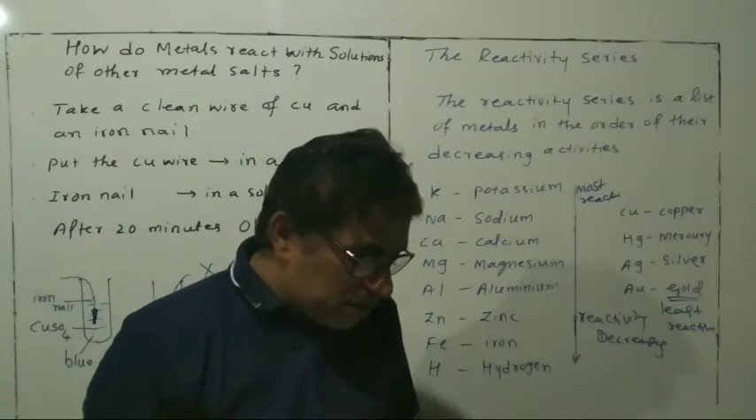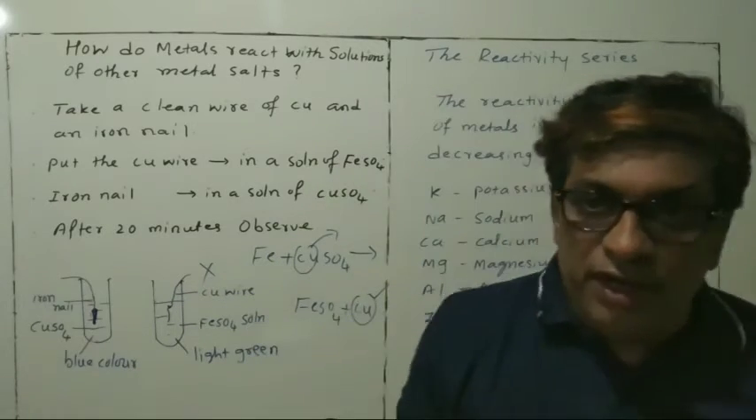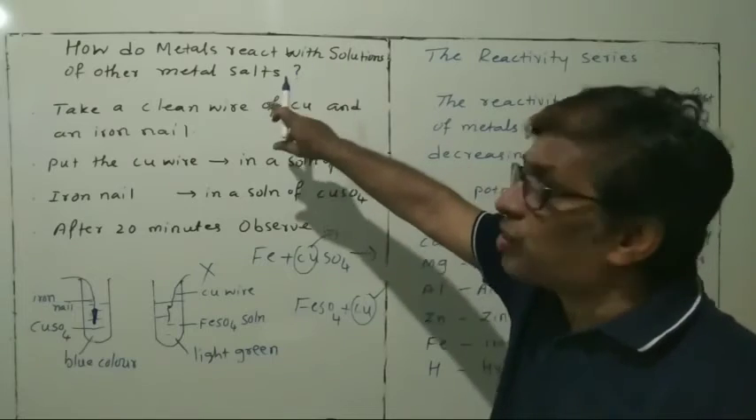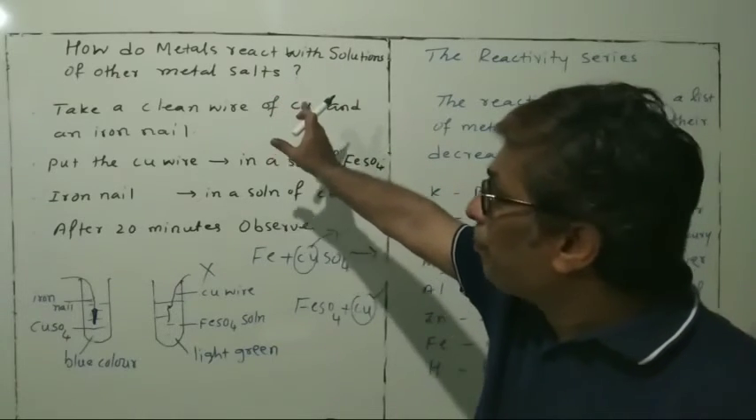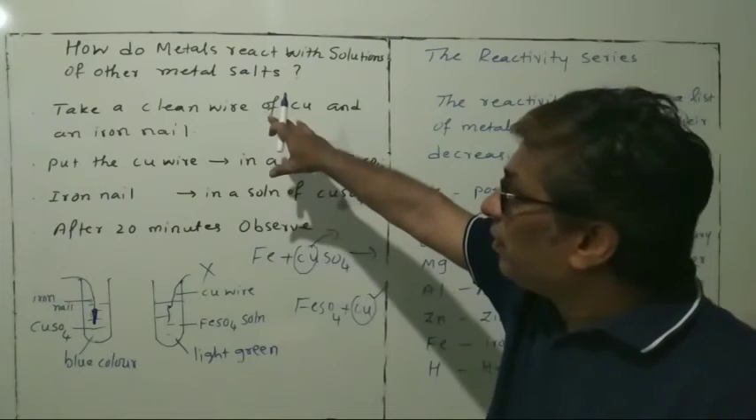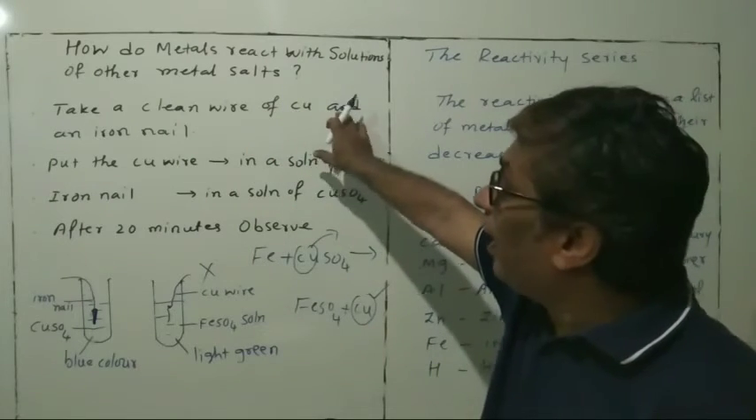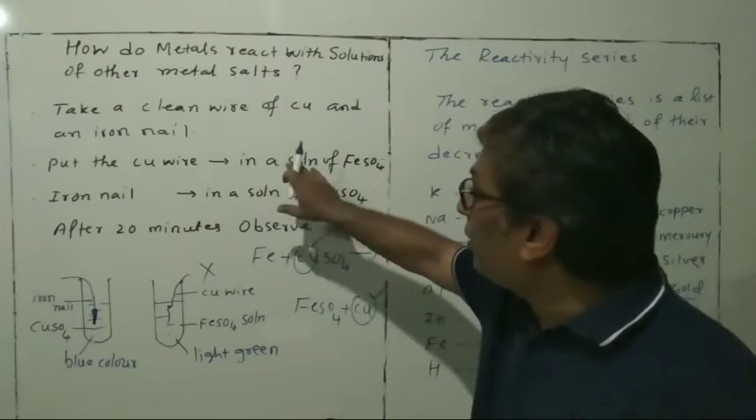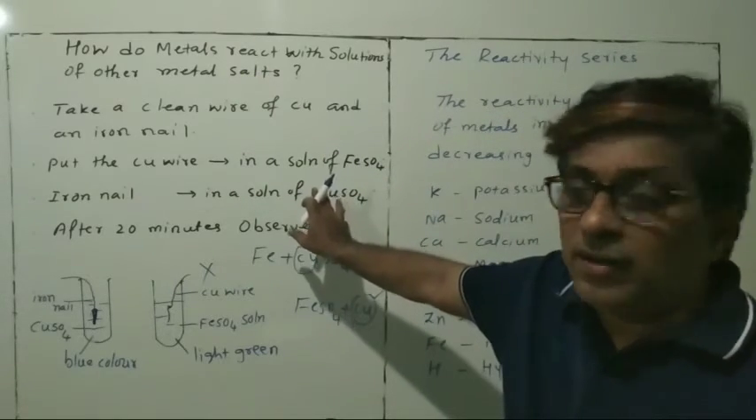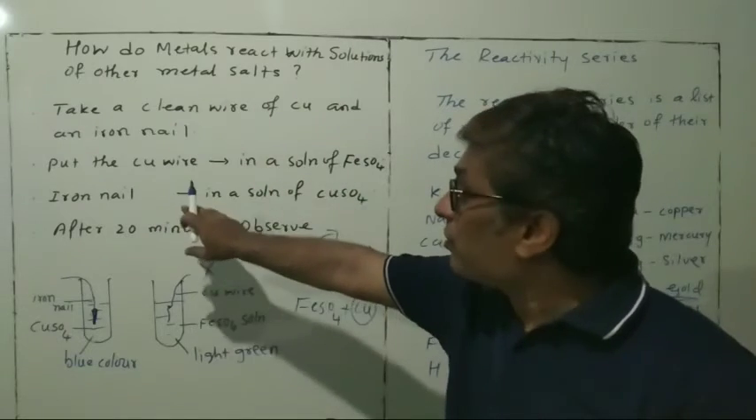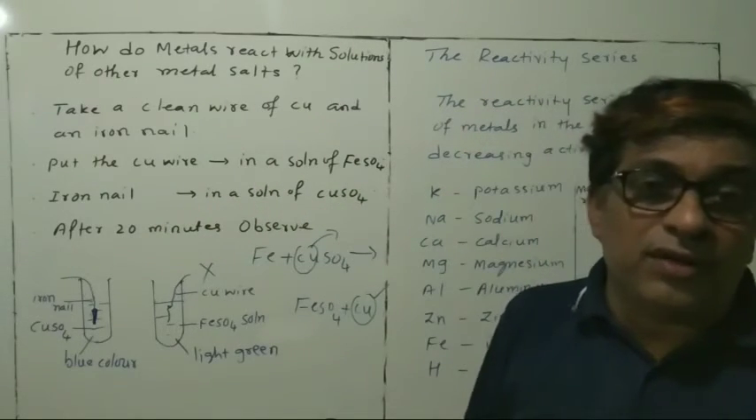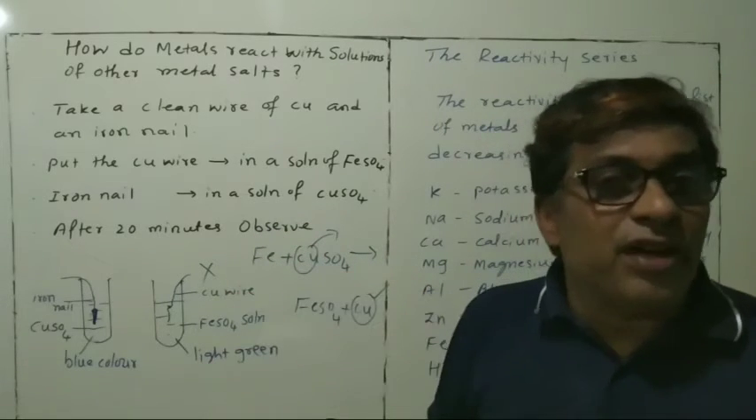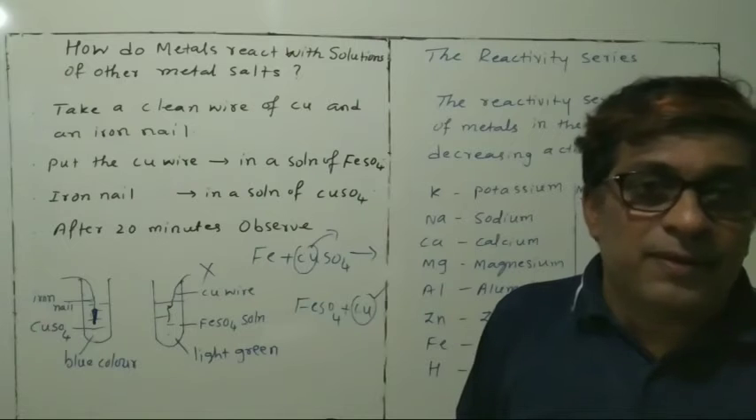Dear students, what we have seen today is metals reacting with solutions of metal salts. First, we took a clean wire of copper and an iron nail. Then we put the copper wire in the solution of iron sulfate, and the iron nail in the solution of copper sulfate. After 20 minutes, you have to go for observation.